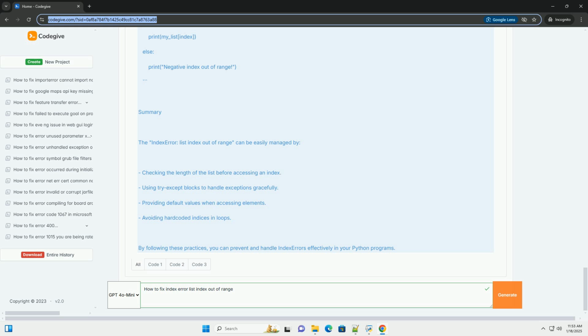Summary. The IndexError, list index out of range, can be easily managed by checking the length of the list before accessing an index, using try except blocks to handle exceptions gracefully, providing default values when accessing elements, and avoiding hard-coded indices in loops. By following these practices, you can prevent and handle IndexErrors effectively in your Python programs.